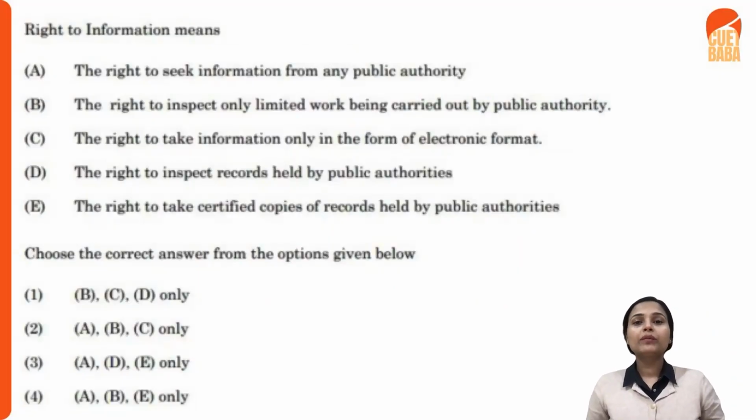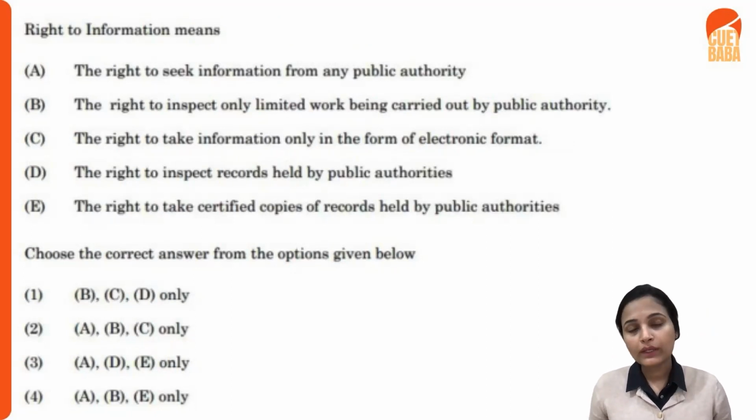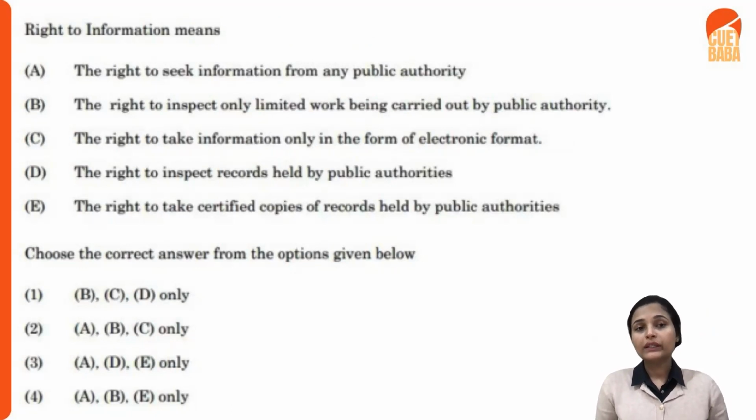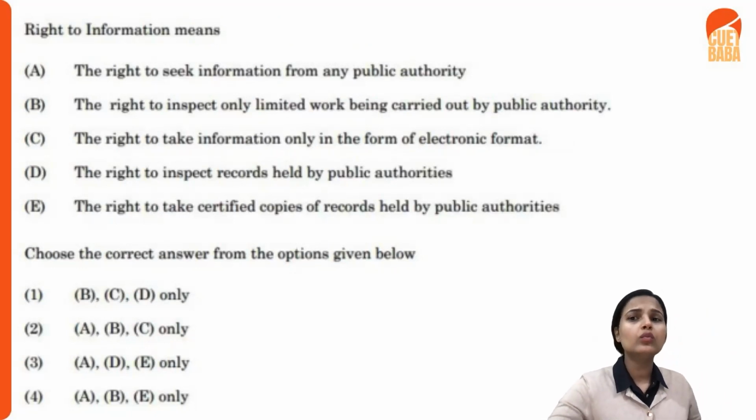All right. Right to information. What does this right to information mean? First one, we have all read it. We have an entire class based on this. So here the first one is the right to seek information from any public authority, the right to inspect only limited work being carried out by any public authority, the right to take information only in the form of electronic format, the right to inspect records held by public authorities, and the right to take certified copies of record held by public authority. So here, what all do you think is right?